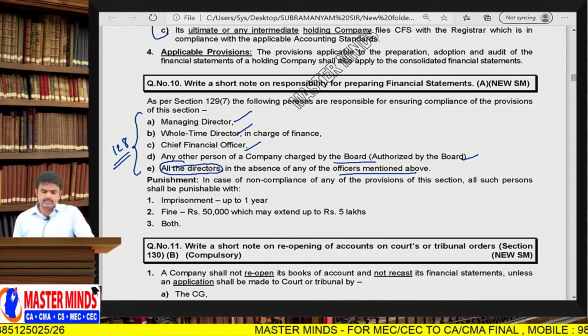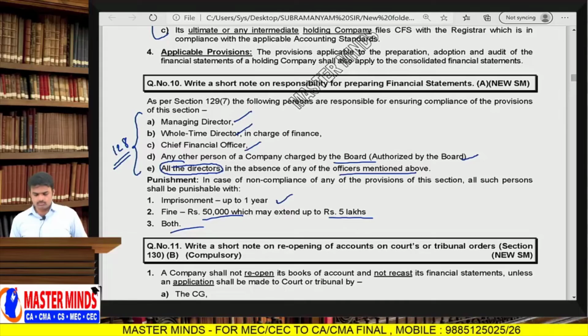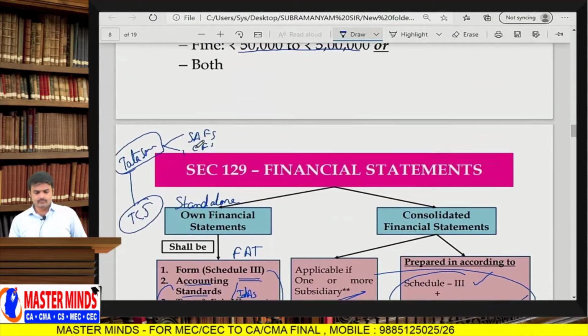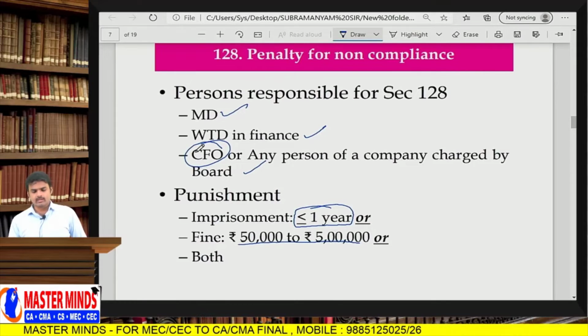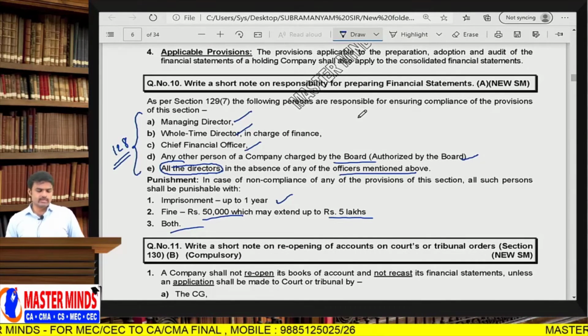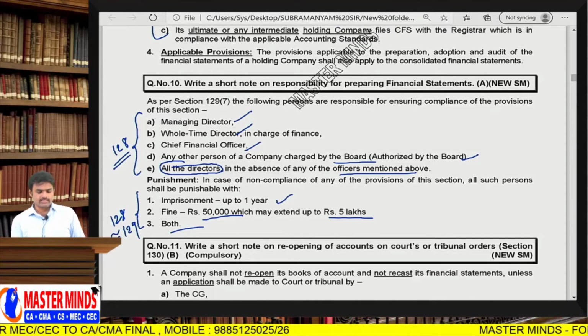If they make any mistakes, the punishment is imprisonment up to 1 year, fine minimum 50,000, which may extend up to 5 lakhs, or both. Same penalty which we read under section 128, same for 129 also. So 128 is similar to 129.